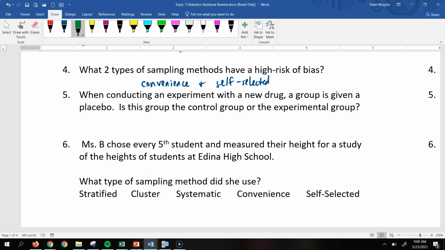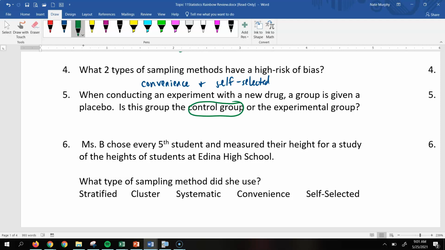And so after a certain time, everybody was given different tests and looked at to see whether or not those that got the experimental drug had any different results than those that were getting the placebo. So the placebo is not the actual drug, and that means that they are part of the control group. A control group is not exposed to the drug, where the experimental group would be receiving the actual drug.